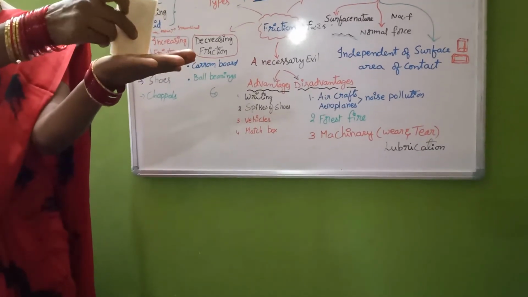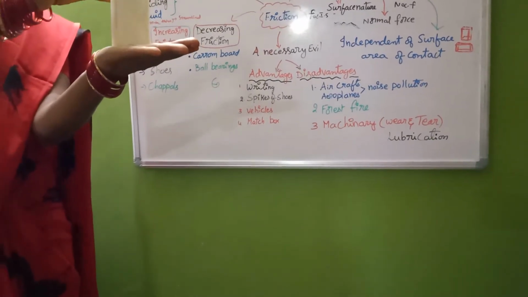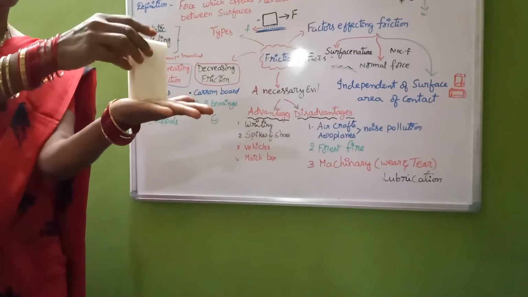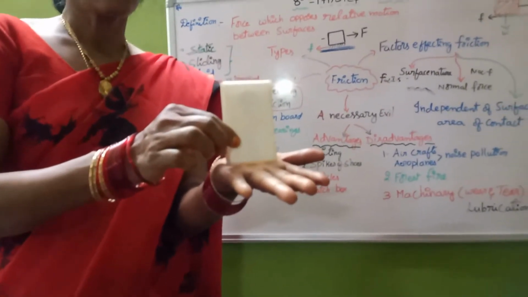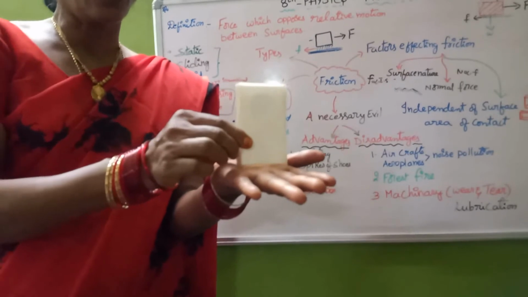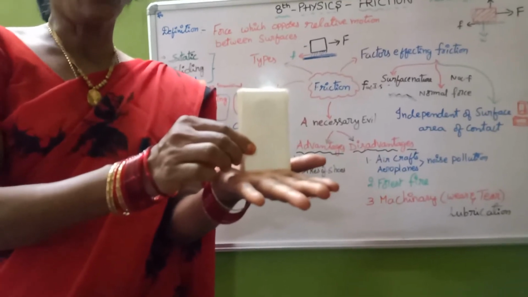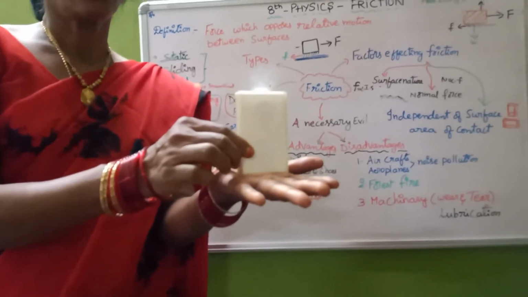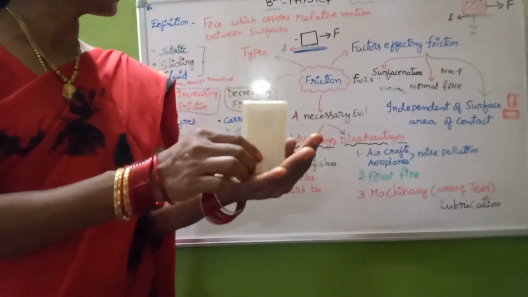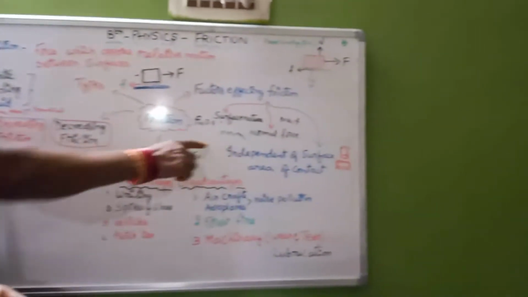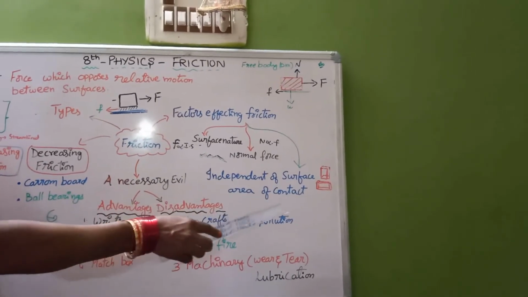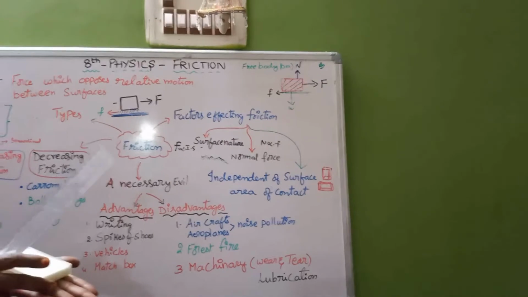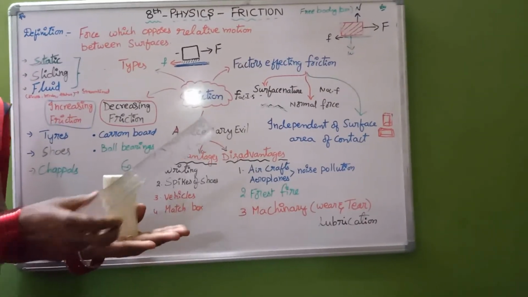If I change the direction of the object from horizontal to vertical, and place the object vertically like this, to make it move I need to spend 10 newtons of force. This implies that the frictional force is independent of the surface area of contact, whether it is placed horizontally or vertically.